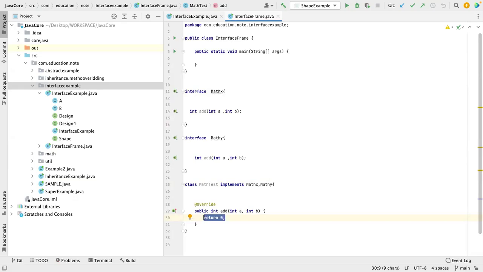What can you say about this? When you are implementing two or more interfaces which contain a common method, then in the subclass you have to provide an implementation only once, and the single implementation will be valid for all the interfaces. Understand? So basically they will ask you which one it's implemented.